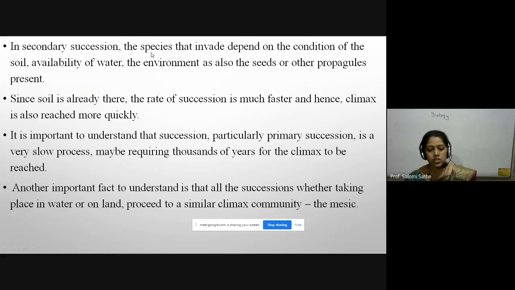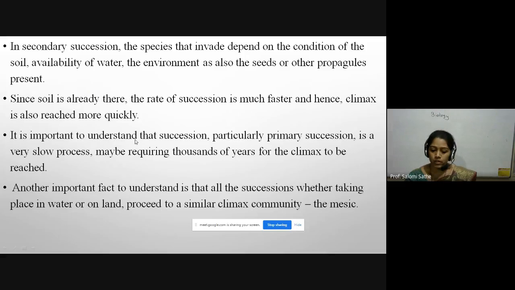In secondary succession, the species may depend on the condition of the soil, availability of water, the environment, as well as the seeds or other propagules present, since soil is already there. The rate of succession is much faster in secondary succession, and hence the climax community is also reached very quickly.